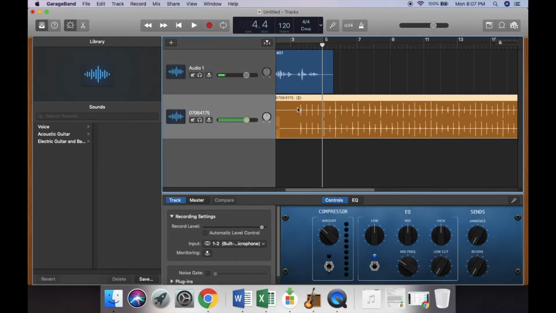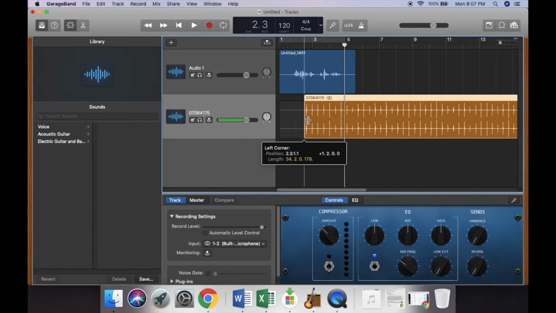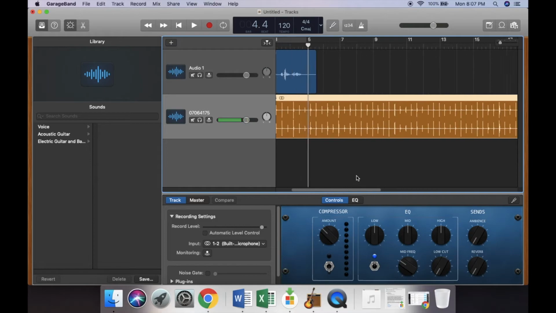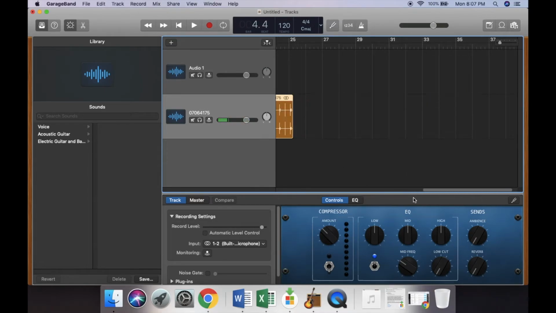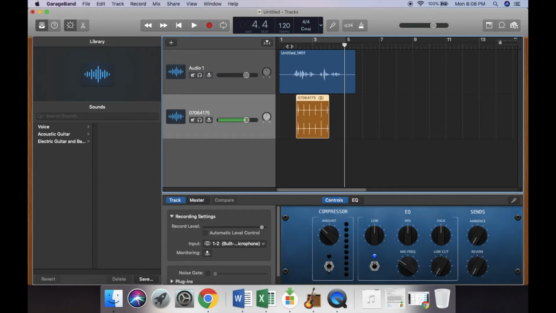I can find the walking steps with the marks on the lines in the audio track. I'm going to first begin by moving this track where I want it to begin. I'm also going to trim the track to remove the beginning so I can get the steps started at the correct position. I'm going to trim the end of the track as well. Then I'm going to make sure the track aligns correctly.